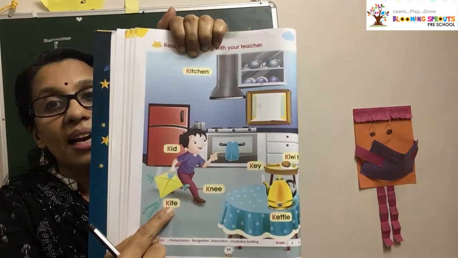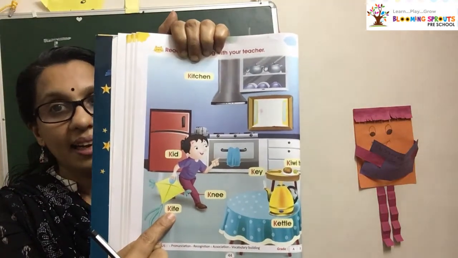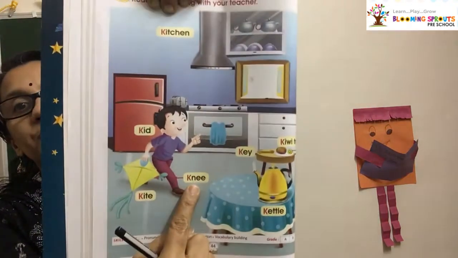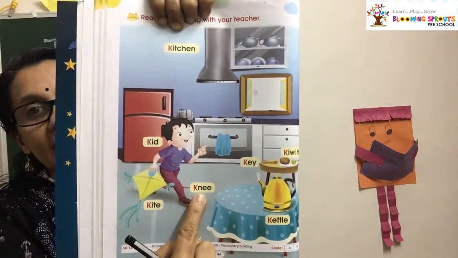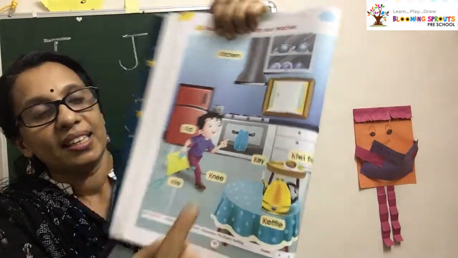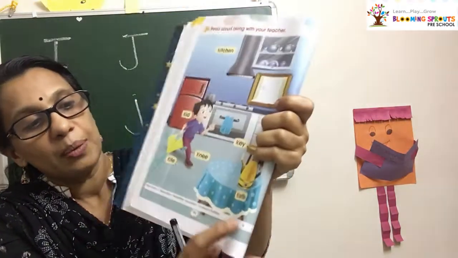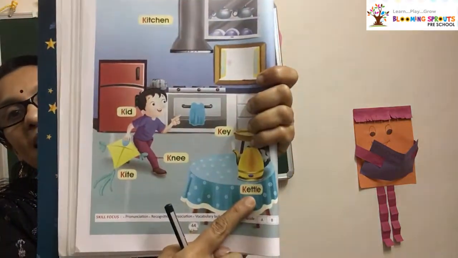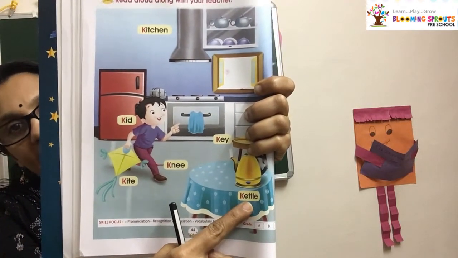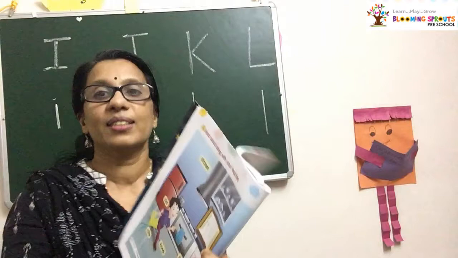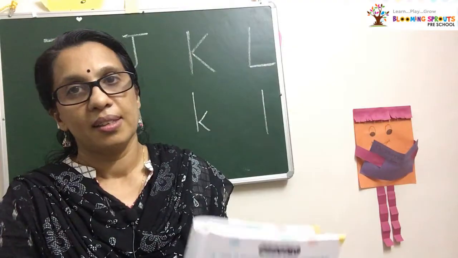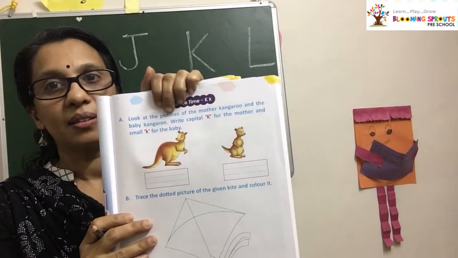Kite. Kite. Very good. Now keep your finger here. Knee. Very good. Now keep your finger here. Kettle. Very good. You all are reading so nicely. Take the next page.